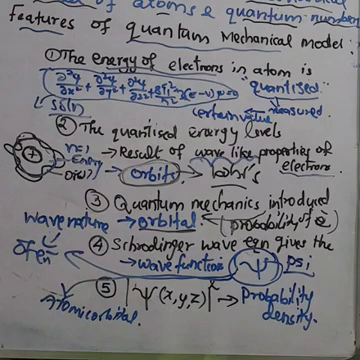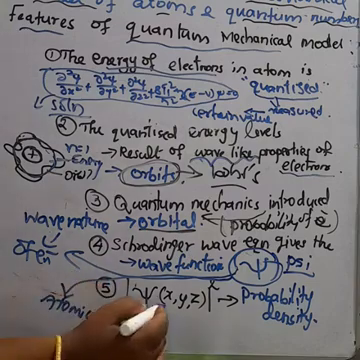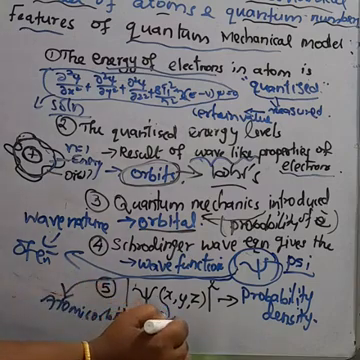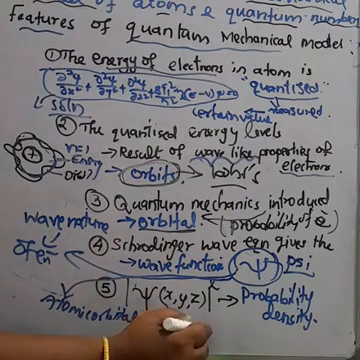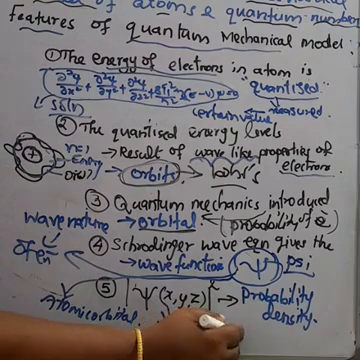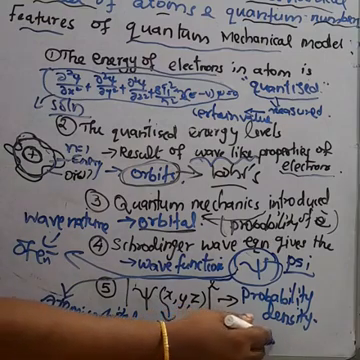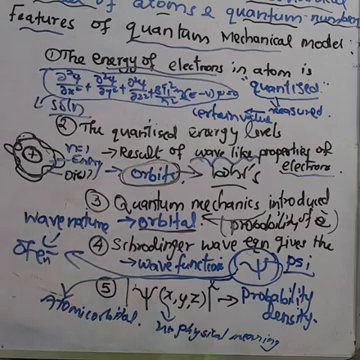About the fifth point: this wave function ψ itself has no physical meaning. However, the probability of finding the electrons in a small volume, that is the three-dimensional space,